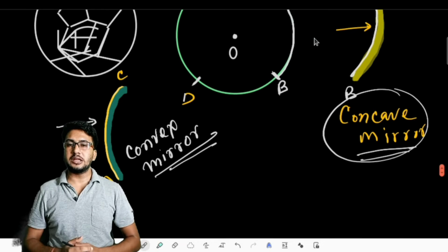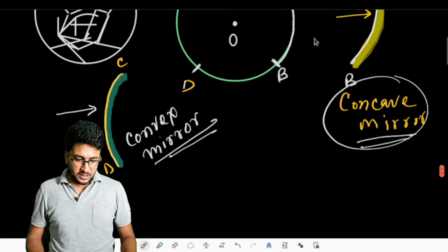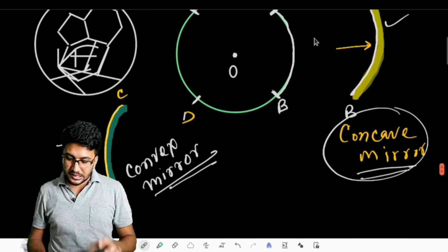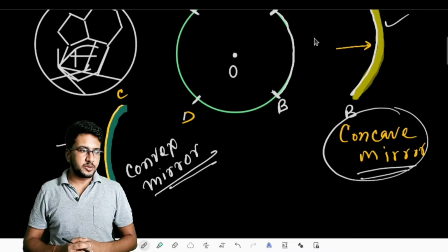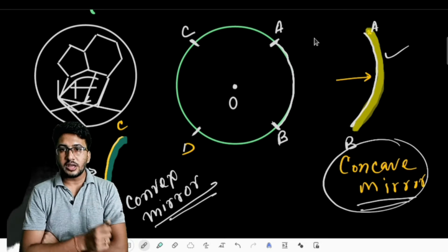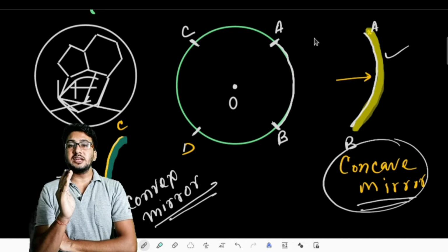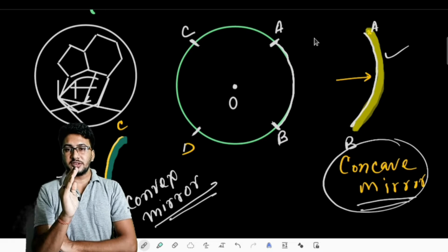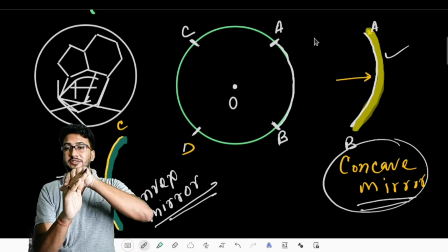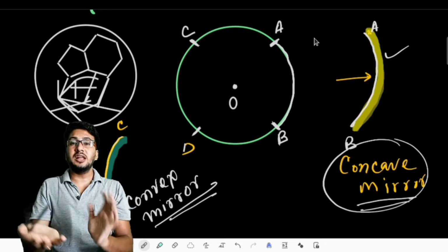So two types of spherical mirror that we have seen are the concave mirror and the convex mirror. Next, we are about to tell you what the real definition of a concave mirror is. Again I am just repeating it: what is the definition of a concave mirror? Concave mirrors are those mirrors which have reflecting surfaces internally. Reflecting surface internally means the reflecting surface is bulged inward, while the bulged outward surface is coated with silver, and that mirror is just a part of the entire spherical glass ball.